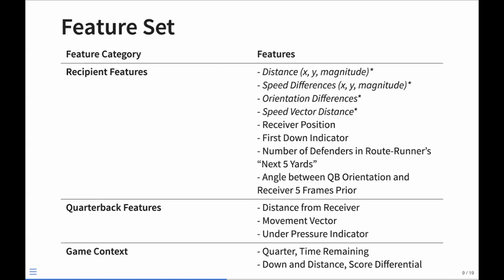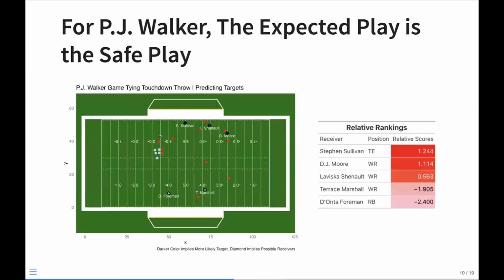Totally. So this is not our entire feature set. It's way more expansive than this. But these are some of the features. You see the ones that we just talked about. So you have distance off the quarterback's orientation and vision, 5 frames prior that we lagged. You have the receiver velocity vectors that change. We also have quarterback features. So how far they are from the receiver, how long they'd have to make this pass, their movement vector, if they're under pressure or not, just as a 1-0 indicator. And then you also have overall game context last, which is how much time is left. Obviously, that DJ Moore catch, he threw to the end zone because they needed 6 points. They needed a touchdown. And so that obviously matters. So those are some of the features which we included in our feature set.